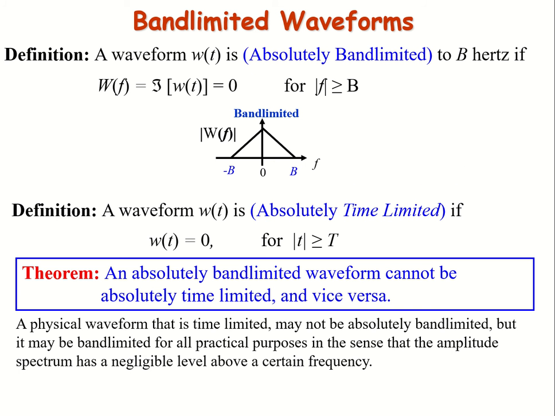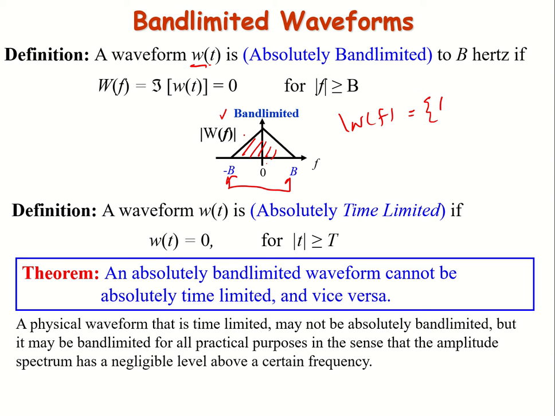Before digging into more details of sampling, we will have a look at the basics of band limited waveforms. If we have a signal in the time domain and we take its Fourier transform, we get this Fourier transform. If you look at it, the signal exists only for this bandwidth.